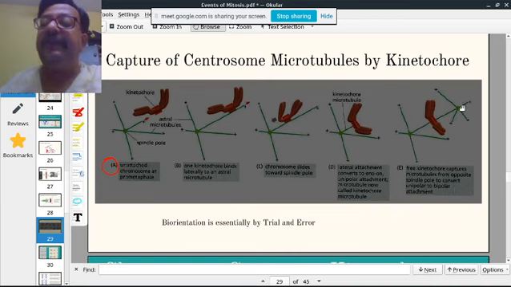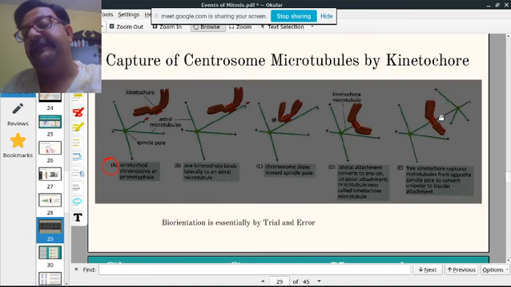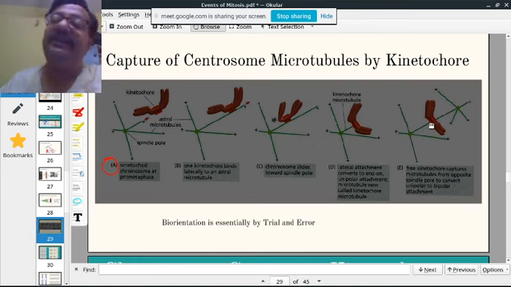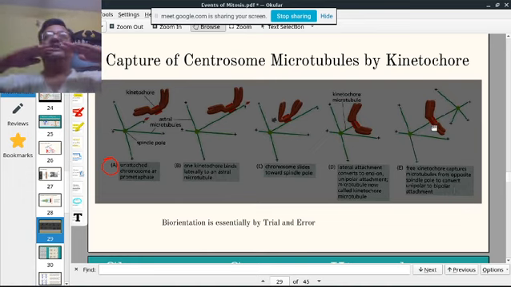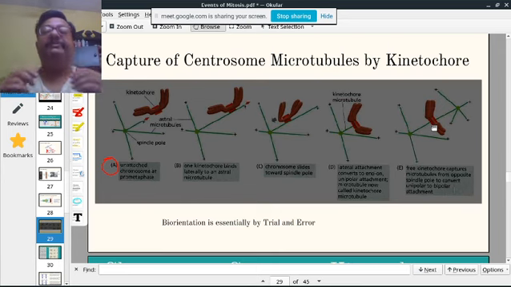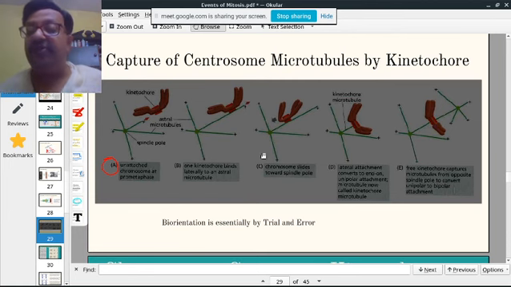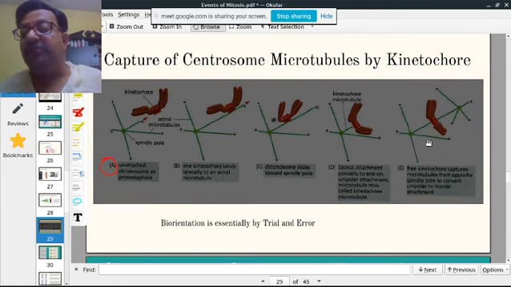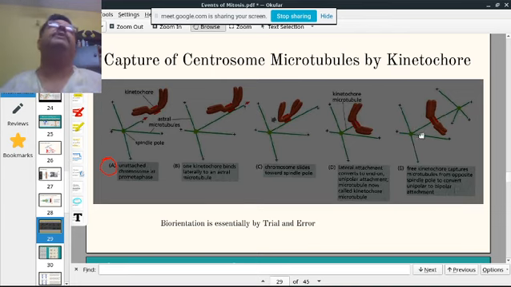And from the other centrosome, another spindle fiber comes and attaches to the other kinetochore. So it's a trial and error method. So it's a bidirectional, bipolar attachment. So one chromosome, from both sides in the kinetochore, is attached by spindle fibers or microtubules.